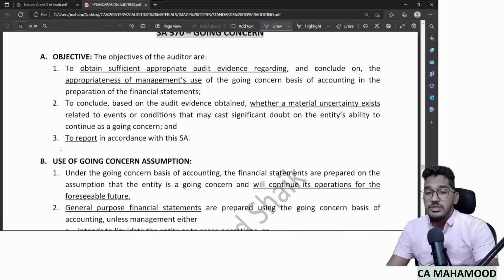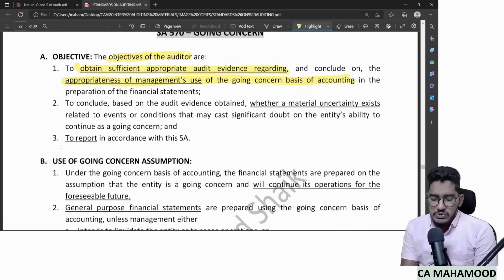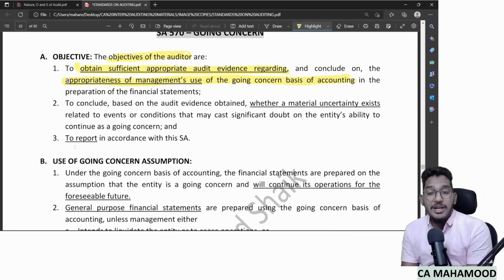Now what is the auditor's responsibility? Let us see. The objectives of the auditor are to obtain sufficient and appropriate audit evidence regarding, and conclude on, the appropriateness of management's use of the going concern basis of accounting. If you observe carefully, the standard is not asking the auditor to make an assessment regarding going concern. The standard doesn't say that. In fact, what the standard says is that whatever assumption management has made regarding going concern, whether it is valid or not, the auditor needs to obtain sufficient and appropriate audit evidence.